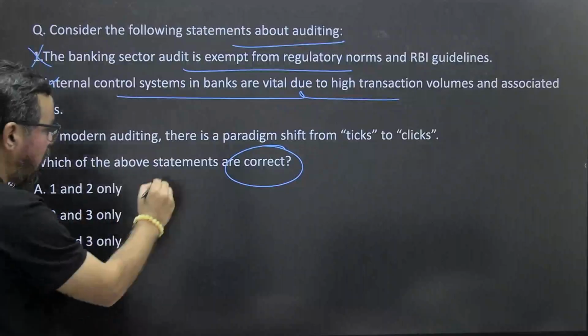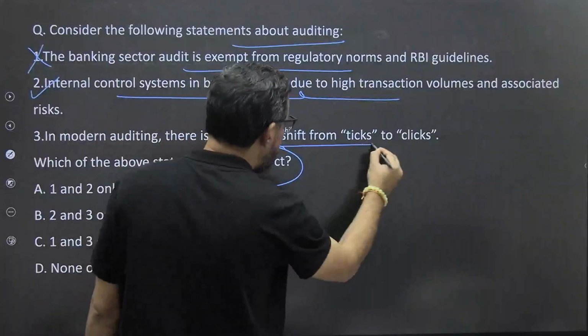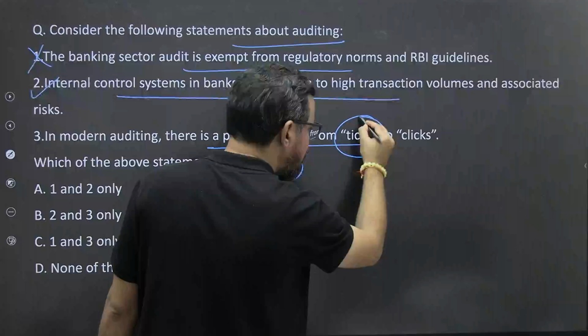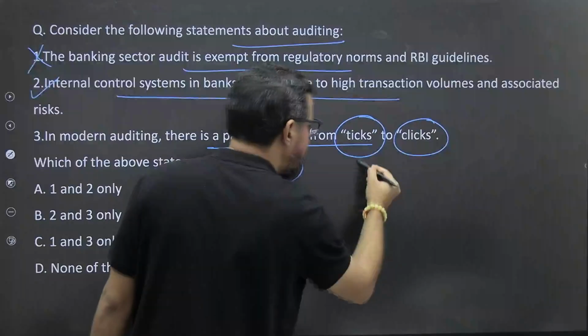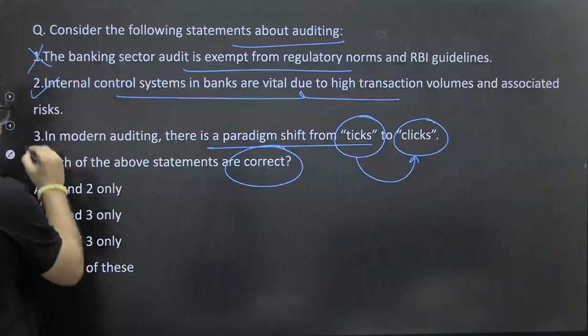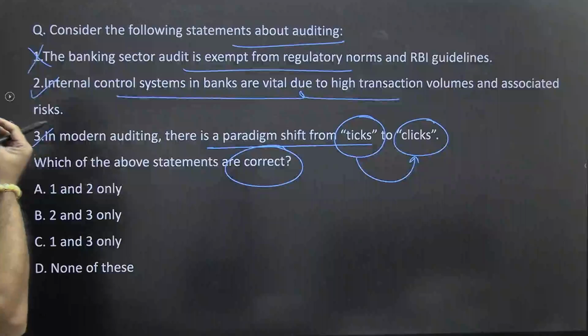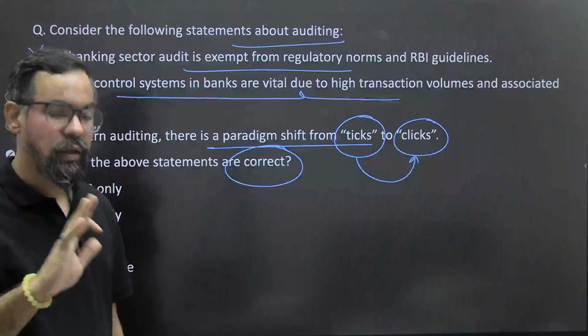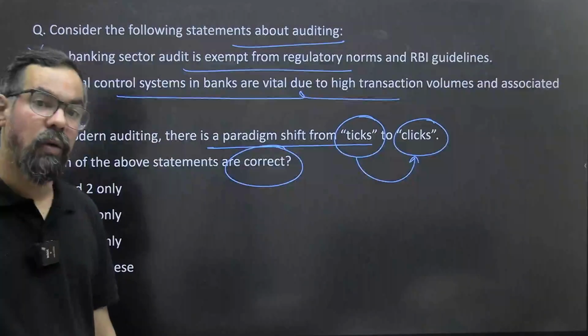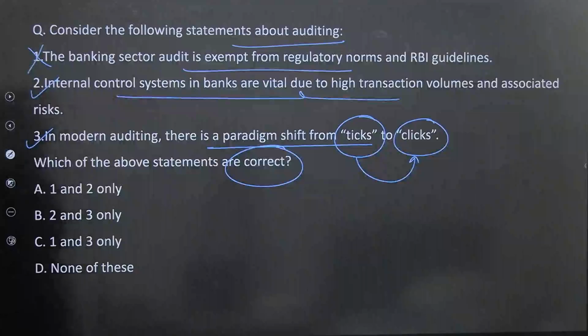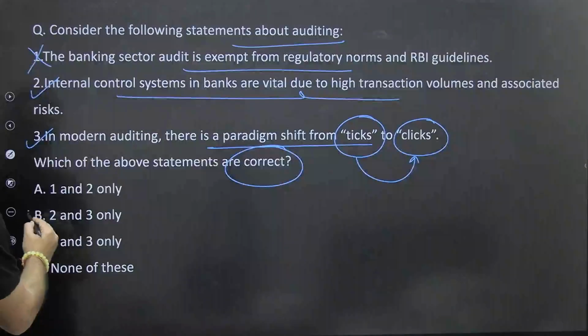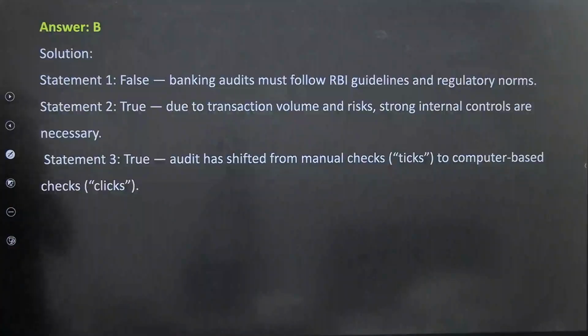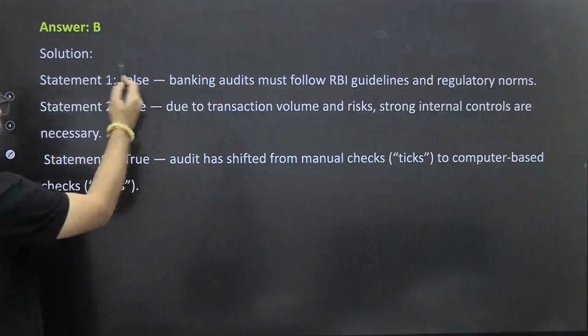In modern auditing, there is a paradigm shift from ticks to clicks. So this ticks to clicks is also true. Earlier it was about arithmetical accuracy, but now it is about overall risk management. So 2 and 3, B should be the right answer for this one. So banking audit must follow RBI guidelines and regulations.